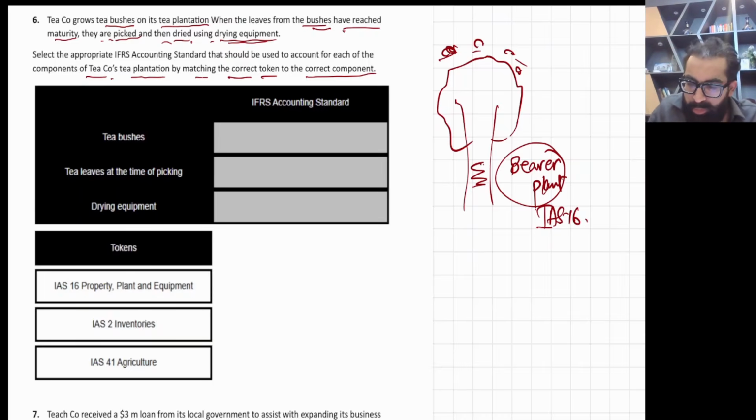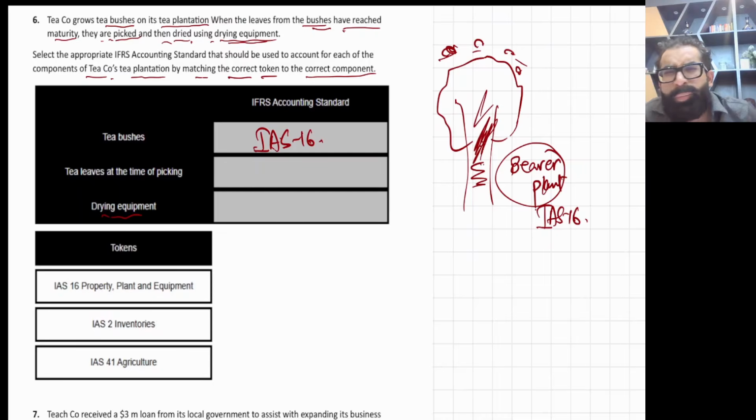Okay, now listen. First thing, tea bushes. Tea bushes is like this tree. Every year it's still the same. Only the leaves which grow on the tea bushes, we remove those leaves, but the tea bushes are there. So tea bushes is like a machine. It's like a bearer plant, like a long tree. So on a bearer plant we apply IAS 16. Second thing, they are openly saying drying equipment. Drying equipment is like normal equipment, machinery. On machinery we also apply IAS 16.